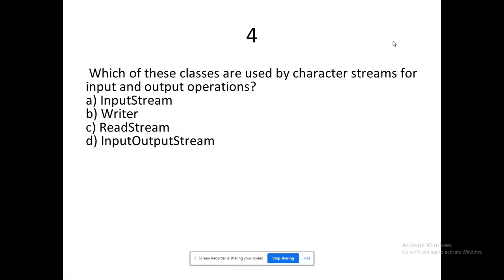So these classes are used by character streams for input and output operations. Character streams, right? Remember the term character streams. What is meant by character here? Anyone? What does the term character mean here? Any one of you?